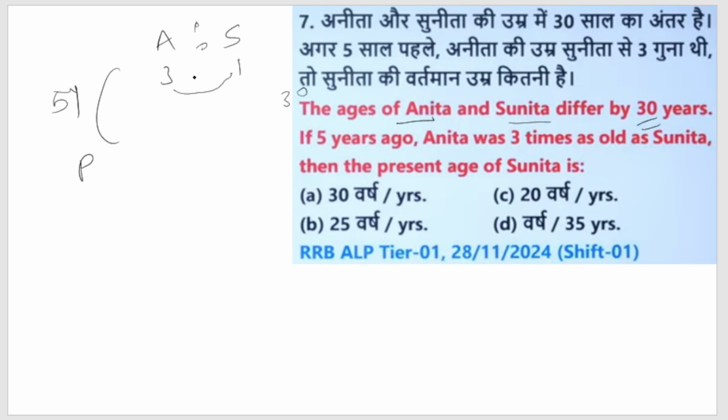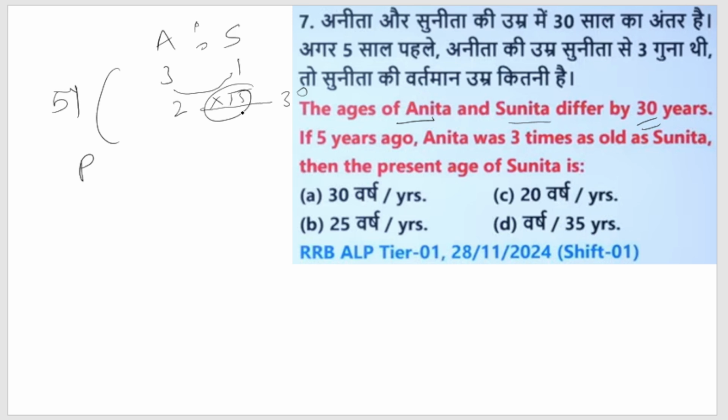So at every time, the age gap is the same 30 years. If we take the difference between the ratio, 3 minus 1 is 2, and 2 is equivalent to 30, so the multiplier is 15.